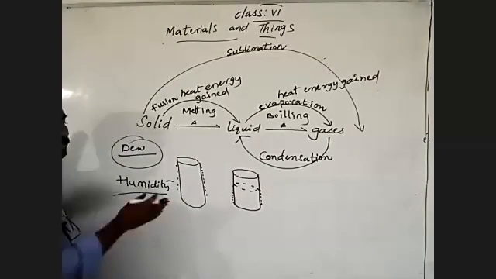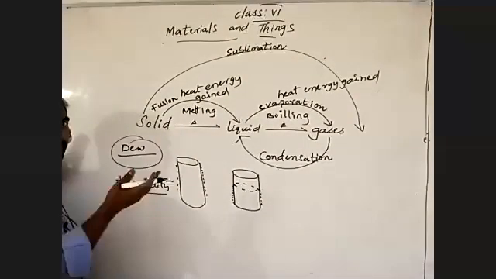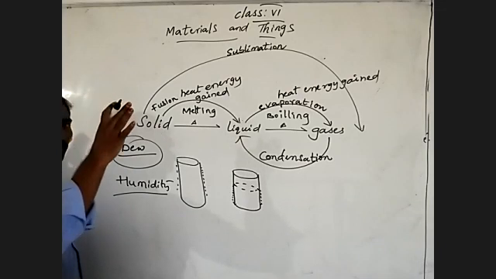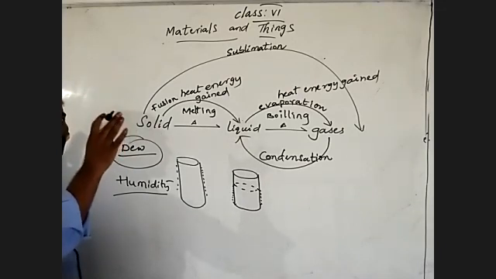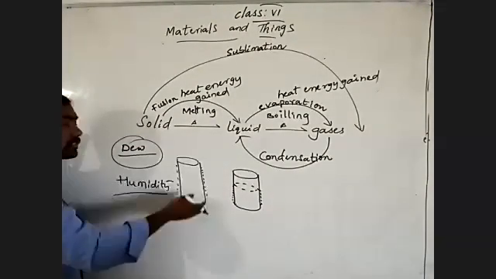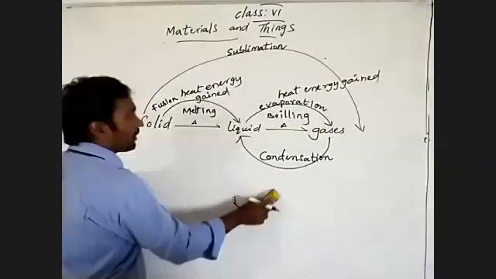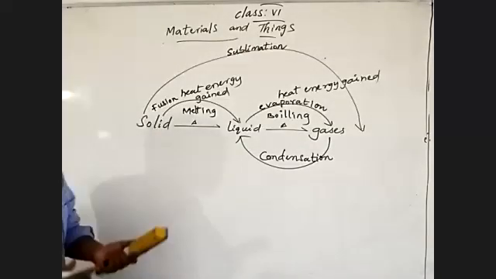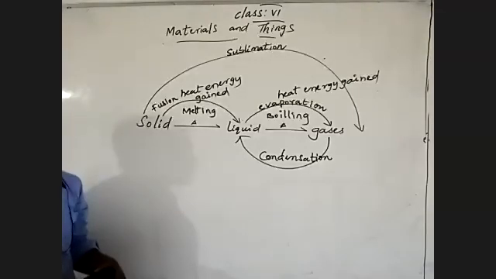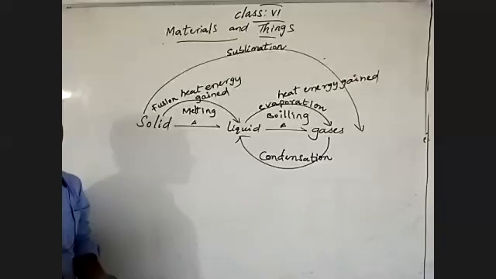So when it passes over these colder bodies, what happens? By transferring heat energy, as we already discussed, from the higher-temperature body to the lower-temperature body, the humidity, meaning the water vapor, decreases in temperature. By that, it settles on the outer surface of the bodies. So what I'm saying here is, condensation is the process in which the gaseous state of a substance is changed into the liquid state of the substance.